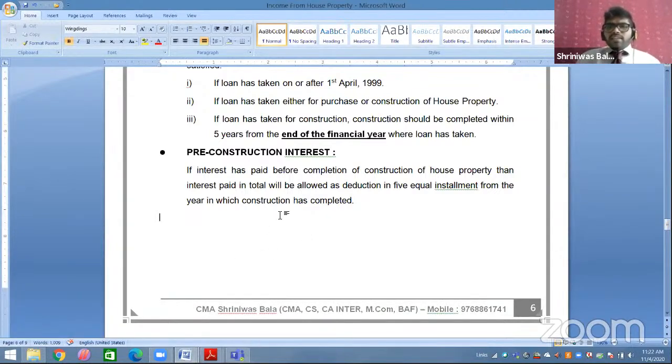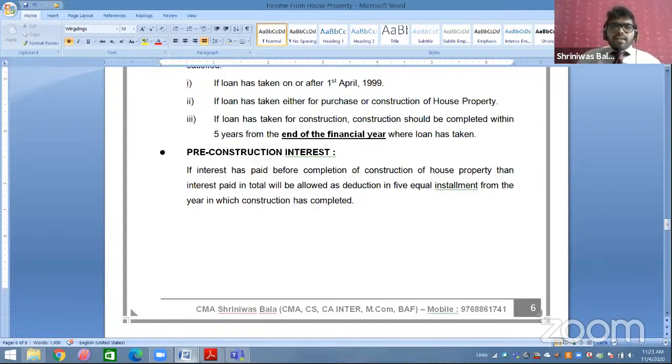So in case of pre-construction, what happens? This is the last thing. After that, I will be taking doubts and all, and a 2 minutes break will be allowed. Don't worry. Okay. So what happens in the pre-construction case? Whatever interest you had paid before completion of the construction of the house property, that total amount is to be taken in 5 equal installments from the year when construction is completed.